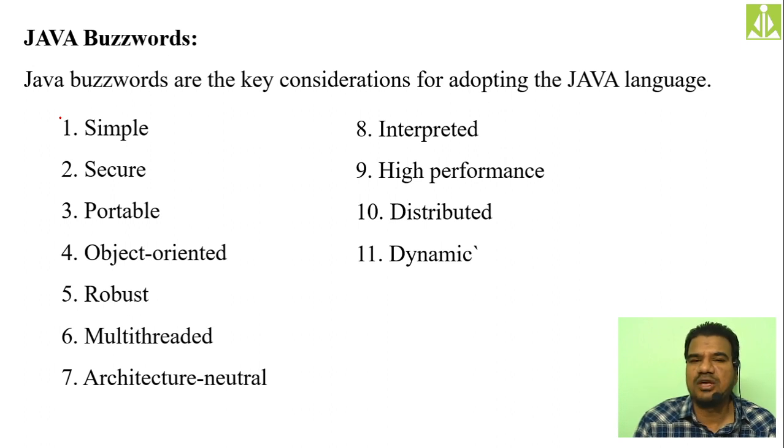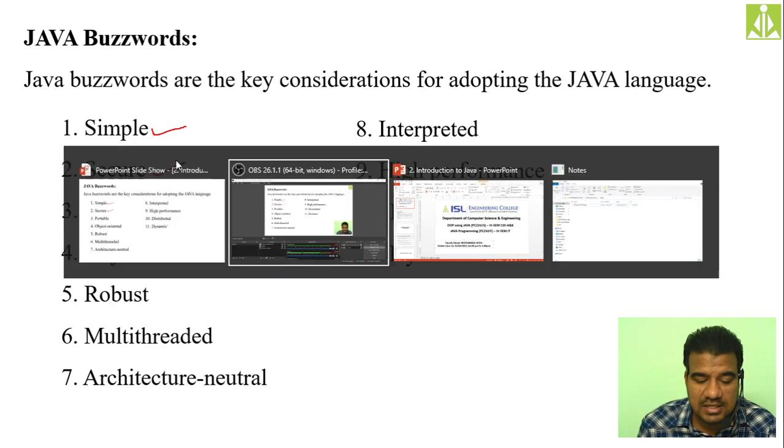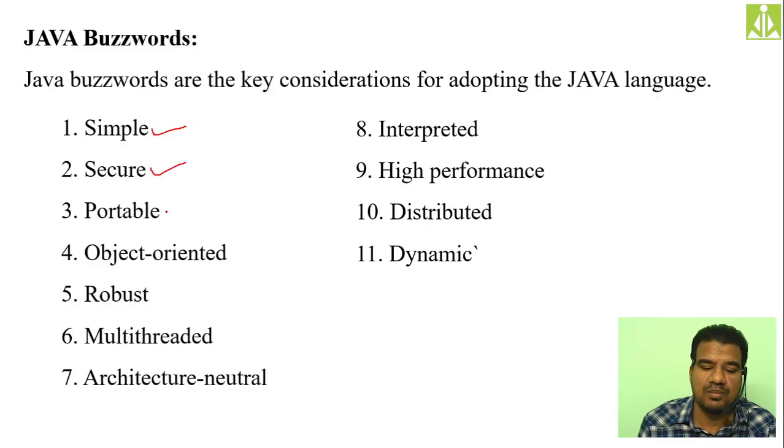This is the only condition, that you need to have the proper JVM in all other machines. We are not talking about the architecture now. Whatever the computer architecture is, whatever RAM or processor it has, whatever operating system it has, we don't bother about these things. We bother only about the JVM, whether those machines have JVM or not. If those machines have JVM, that means you can execute your bytecode on every different machine. Hopefully you understood. That comes under the portability concept. Simple we have discussed, secure we have discussed, and then we also discussed portable.